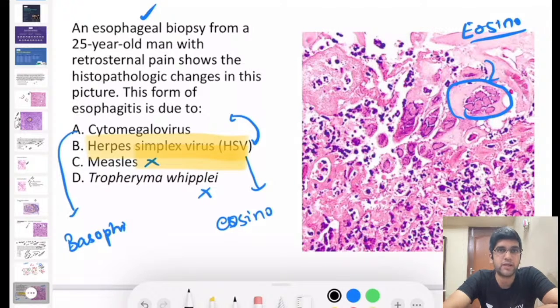It's a very, very simple thing. Though the image looks a bit difficult, you can definitely pick up the colors. If you can pick up the colors, you can definitely come to a conclusion, fine?